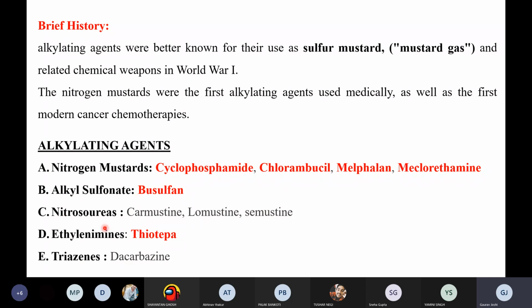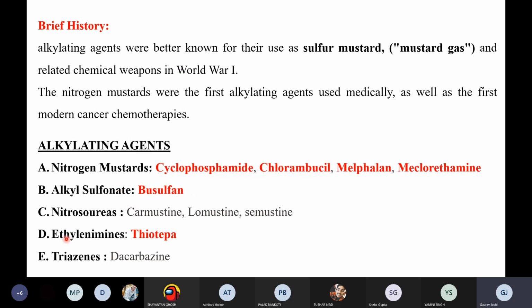We have the nitrosoureas, the ethylenamines, and the triazines. In your syllabus, you just have the nitrogen mustards. There are 4 drugs in your syllabus in the category of nitrogen mustard. You also have the alkyl sulfonates, where there is only 1 drug in your syllabus.